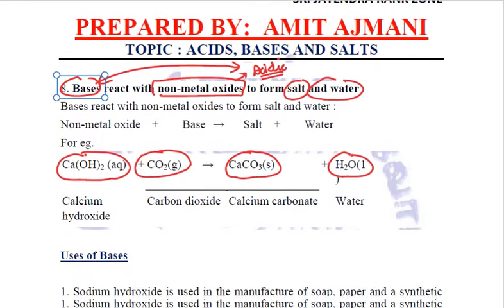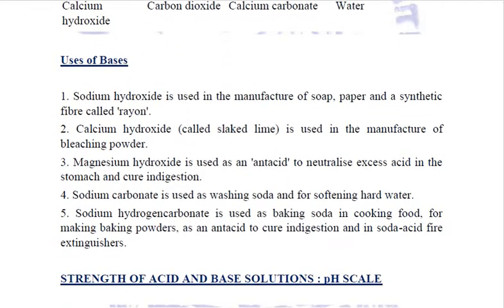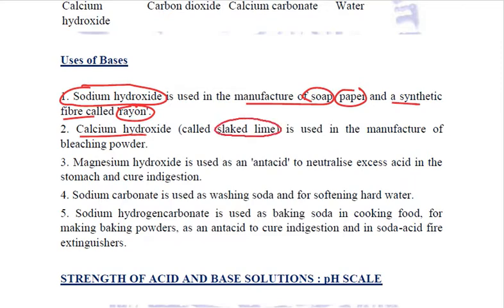Now let us try to relate the uses of bases. Sodium hydroxide, the most common base and the most important one. It is used in a variety of areas. It is used in the manufacture of soaps, paper, and a synthetic fiber called rayon is also made by sodium hydroxide. Then calcium hydroxide, which we also called slaked lime, is used in the manufacturing of bleaching powder.